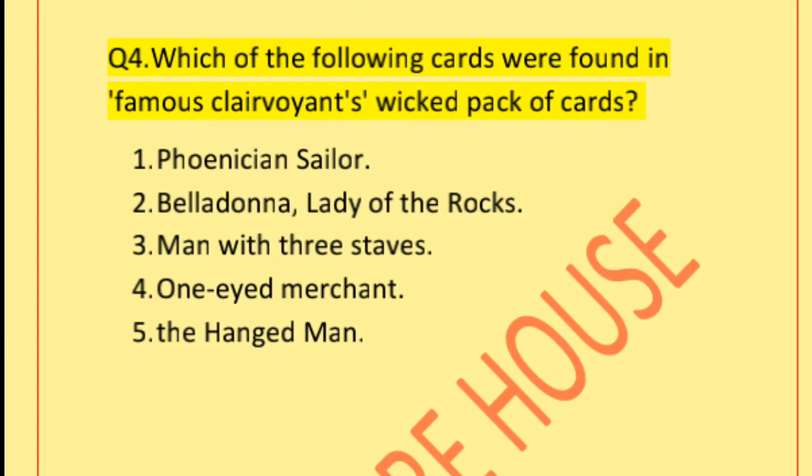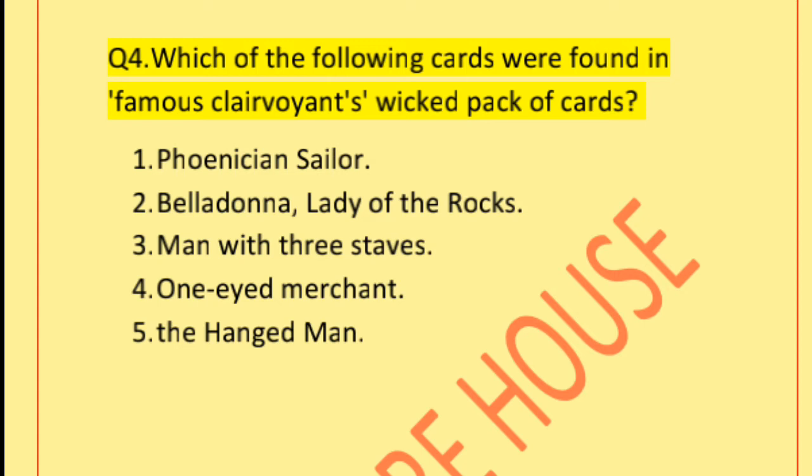The fourth question is: which of the following cards were found in the famous clairvoyant's wicked pack of cards? This question belongs to Madam Sosostris, the character in the first part, The Burial of the Dead, who used tarot cards for telling people's future. Telling people's future was an illegal activity at that time, as recommended by T.S. Eliot here. What type of pack of cards was used by Madam Sosostris?